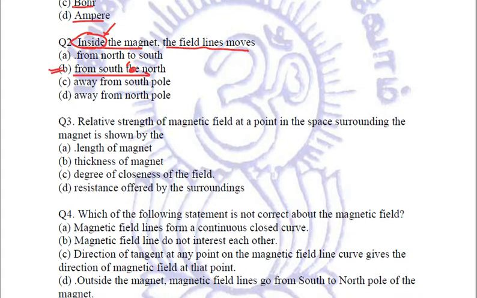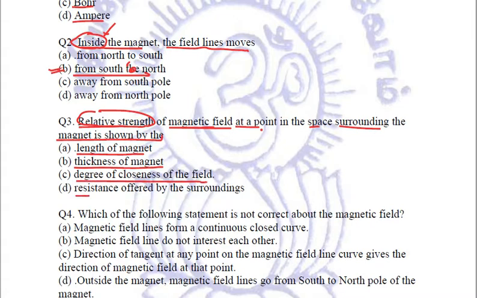Let's see the third question. Relative strength of magnetic field at a point in the space surrounding the magnet is shown by, the options given to us are: the length of the magnet, the thickness of the magnet, the degree of closeness of the field lines, or the resistance offered by the surroundings.